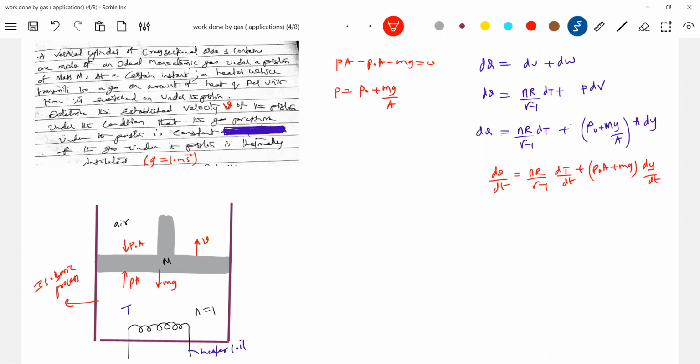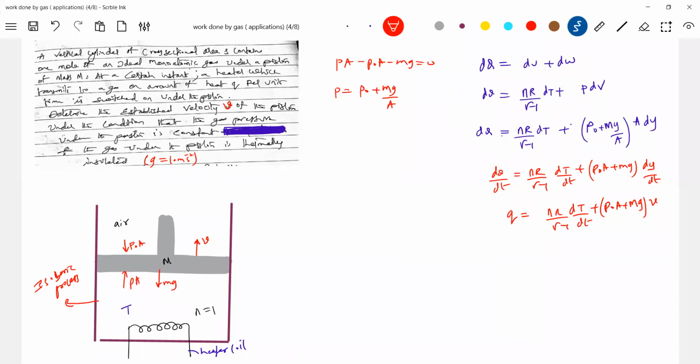dy by dt is the velocity V, and dQ by dt is Q. This is a general line of thinking a student will have. Now what to do with the rate of change of temperature? We don't have any information.